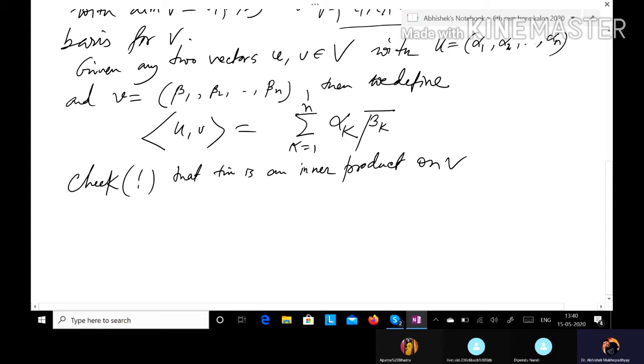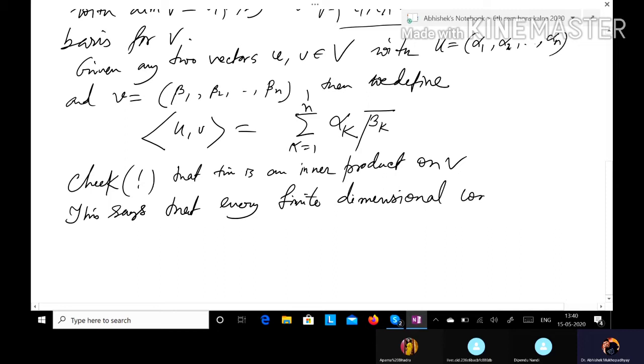And this example says that every finite dimensional complex vector space can be endowed with an inner product.